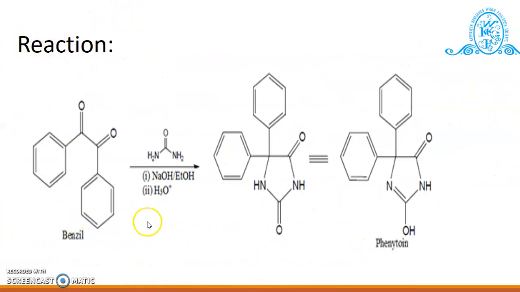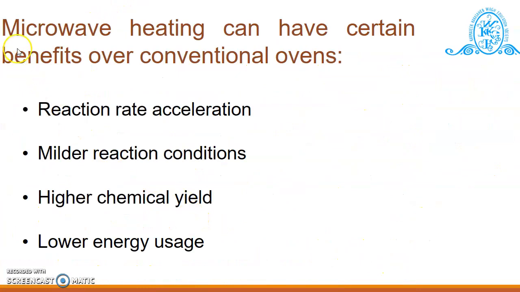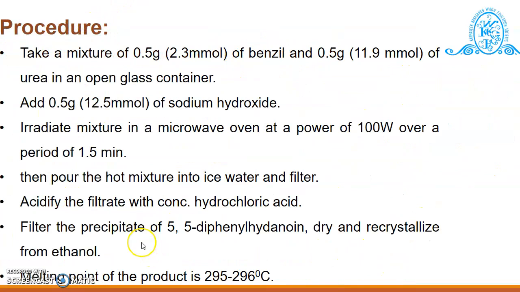In the reaction, when benzene reacts with urea, it produces phenytoin. Microwave heating has certain benefits over conventional ovens, such as reaction rate acceleration, milder reaction conditions, higher chemical yield and lower energy use.